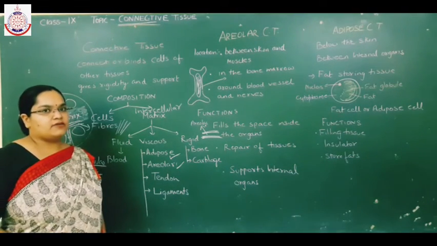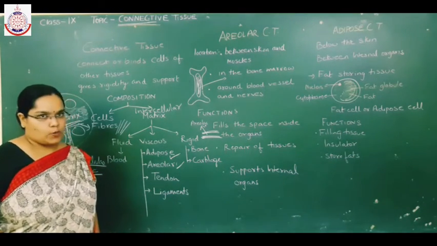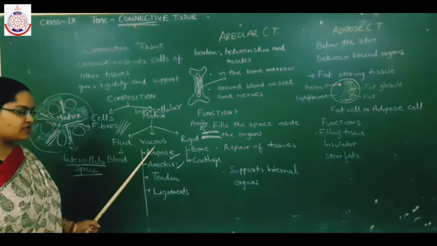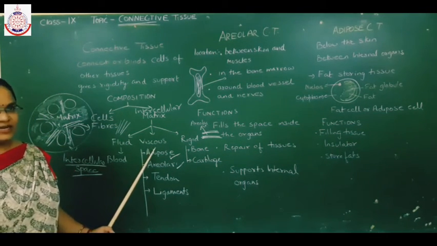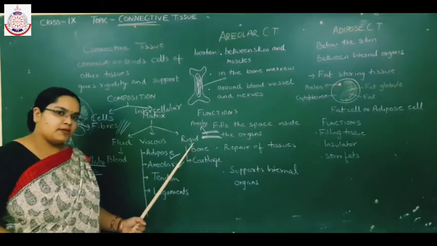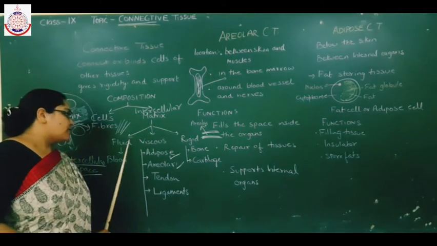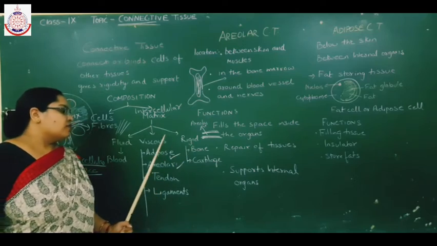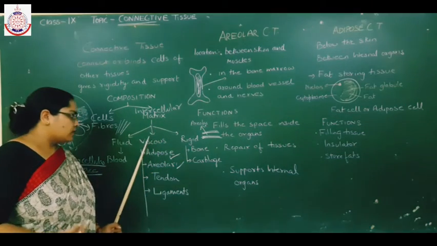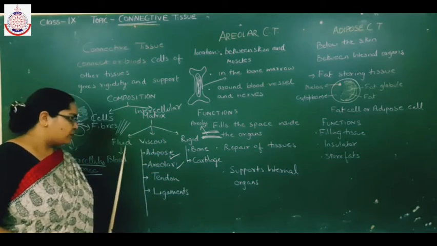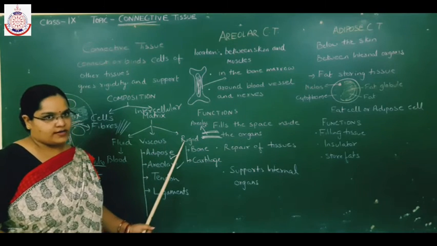It can be either fluid, meaning liquid, or viscous, meaning jelly-like, or rigid. Rigid means hard. So, depending on the nature, the matrix is either fluid, viscous or rigid.